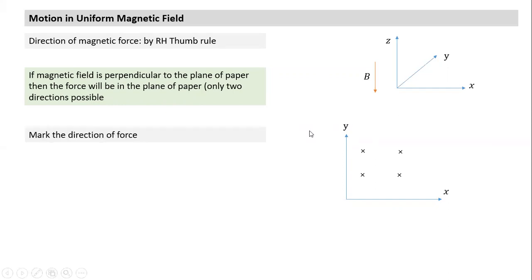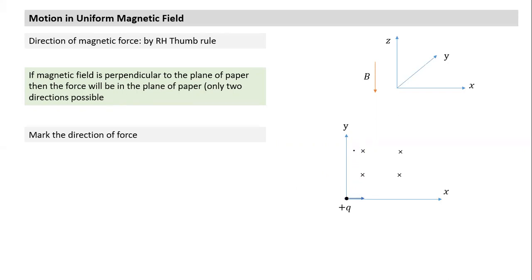And when it lies in the plane of paper, let's look at this. Only two directions are possible. Mark the direction of forces. Let's take this case. This case indicates the direction of magnetic field, it indicates the charge is positive, and it indicates the direction of velocity. In words, if a particle is projected along the x-axis, which direction will the force act? Can you all mark the direction of forces? First of all, force will lie in the plane of paper. See, any line I draw in the plane of paper is perpendicular to B.